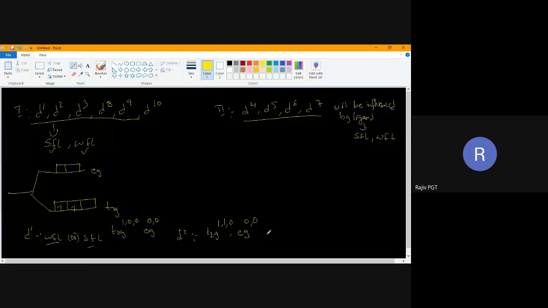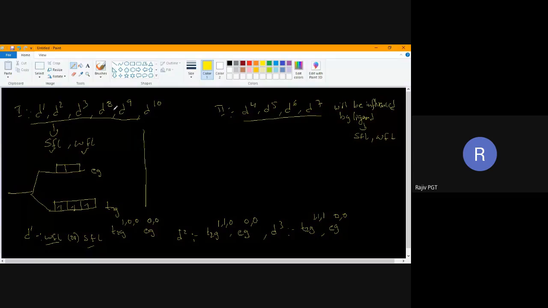Now I'll go for the D3 configuration. If I go for D3, one more electron I'll place here. D3 also will not be influenced by strong field or weak field. I have placed one electron here. So can you say how it is represented? T2G 1, 1, 1, EG 0, 0, sir. 0, 0. Good.